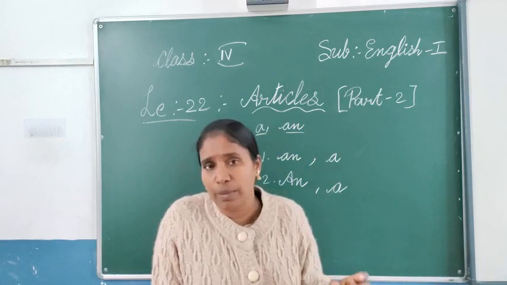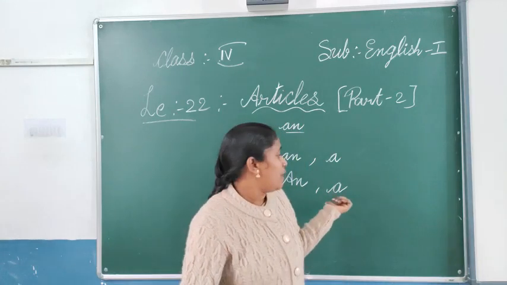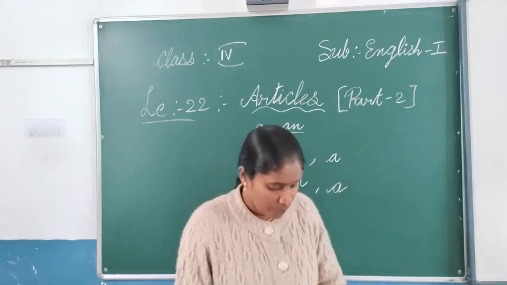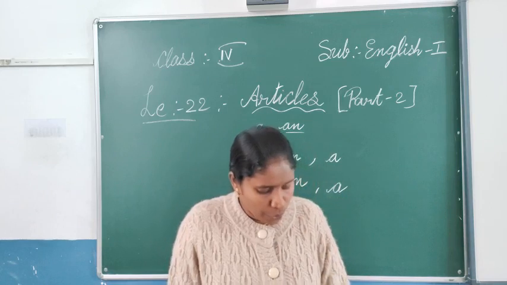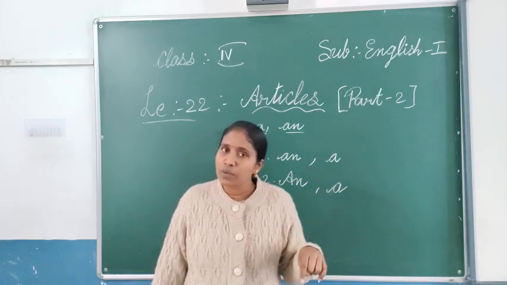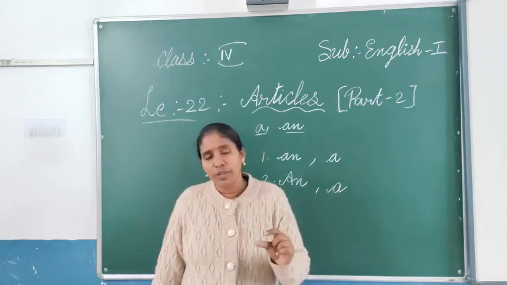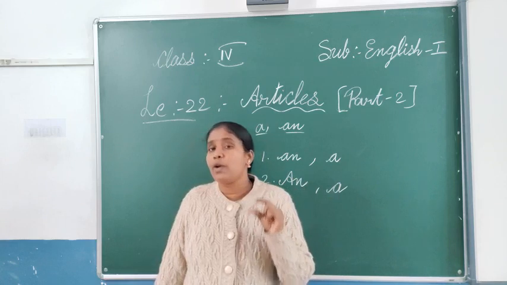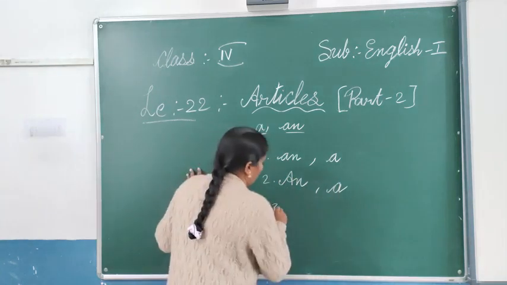The consonant sound is coming, and because of that consonant sound, before university we have to use a. The next one, you see: I have ordered for dash uniform. Here also the same. The sound is not like a vowel, because it sounds exactly like a consonant. So we will be using a here also: a uniform.